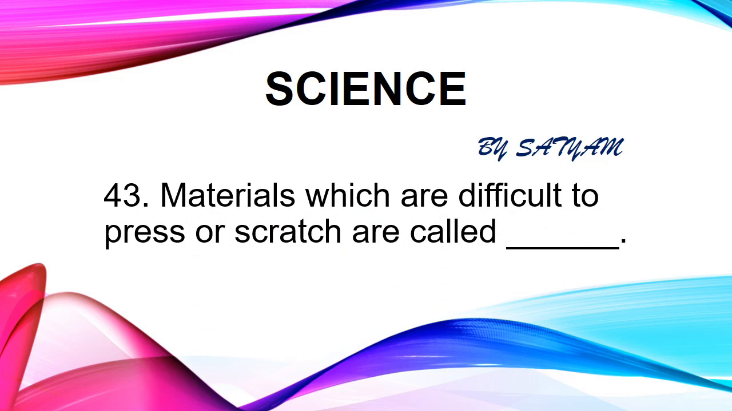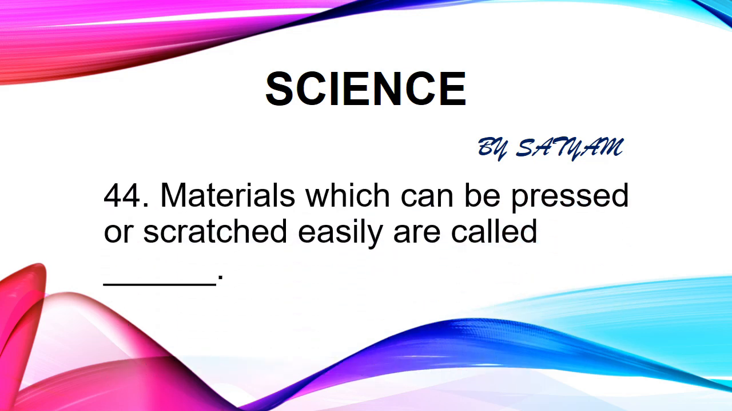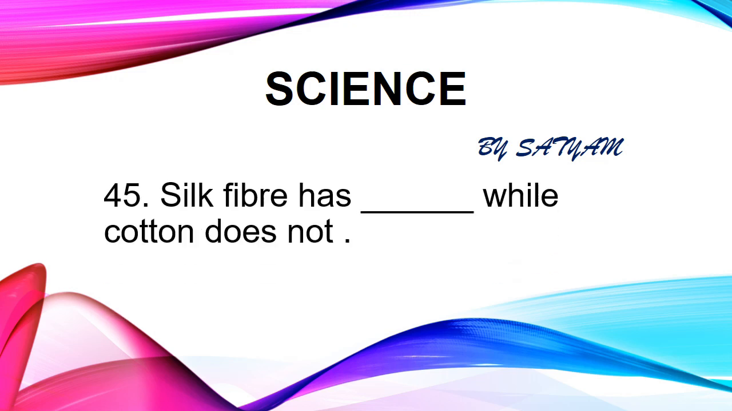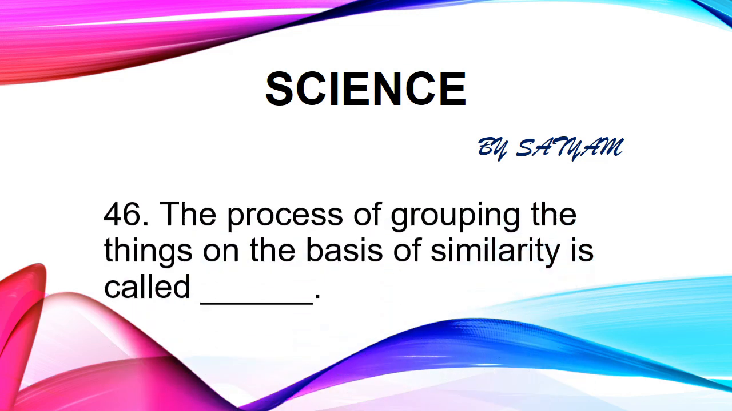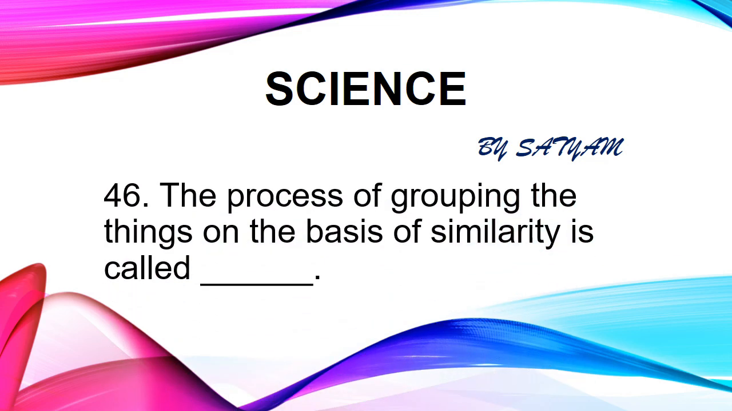The next question is: materials which are difficult to press or scratch are called dash. The answer is hard. The next question is: materials which can be pressed or scratched easily are called dash. The answer is soft. An eraser is a soft material while a sharpener is a hard material. The next question is: silk fiber has dash while cotton does not. The answer is lustre. The next question is: the process of grouping things on the basis of similarity is called dash. The answer is classification.